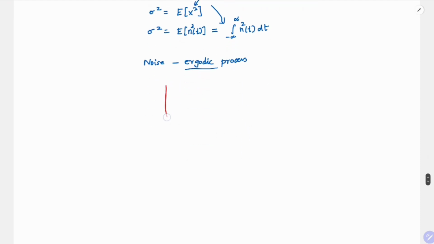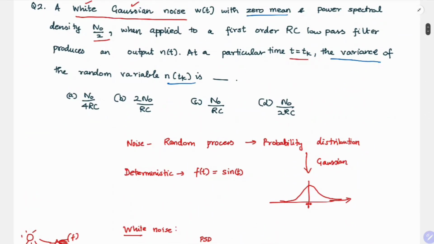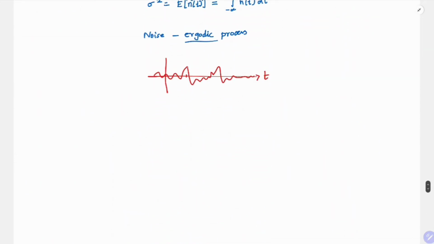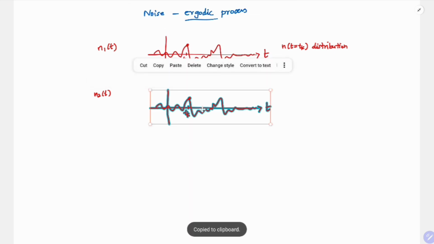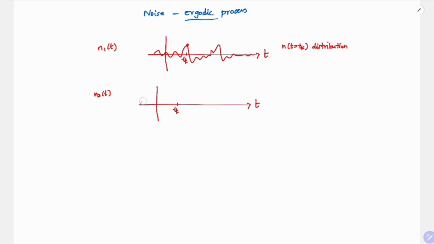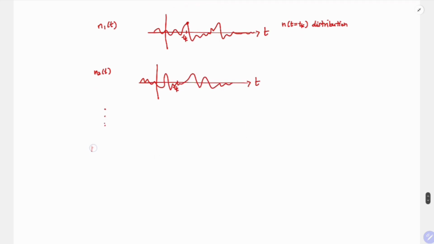So what does ergodic process mean? Suppose I have a noise. Let's say this is my noise with respect to time. Now I want to see the noise at some time t equal to tk. So I'll take this as tk, and we want to find the distribution of n of t at t equal to tk. One way to do it is I will take some n1 of t, n2 of t, and keep repeating this. Each time of course I'll get a different waveform, right? So let's say I repeat it some 1000 times, or some N0 times. Each time I'll get a different value.